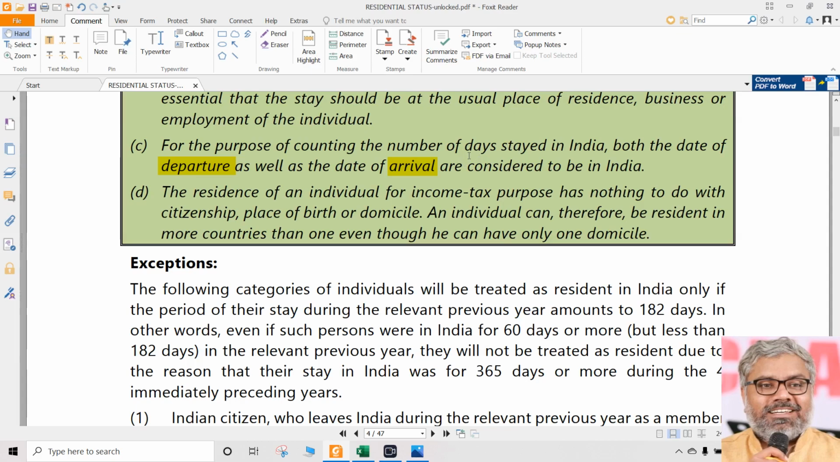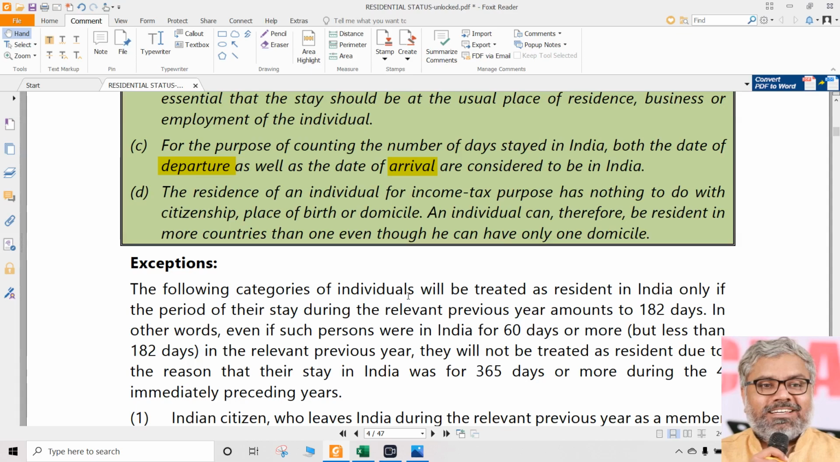Imagine somebody has come on, say, 30th of April 2019 during our previous year, 1920. 30th April 2019, somebody has come to India. The flight has landed in the midnight, let us say, around 2 a.m. That is before even sunrise. But the date has changed already. That means the date of arrival is 30th April. So should that 30th April be considered as if he stayed in India or not? Answer is yes. That should be considered as if he stayed in India only.